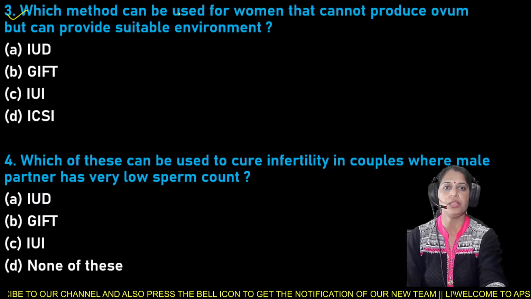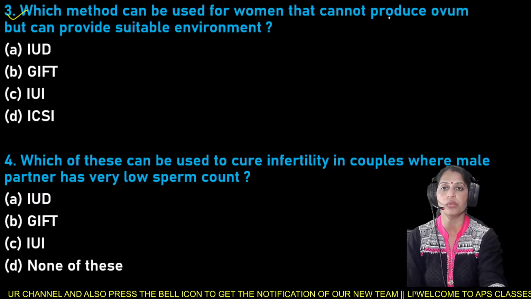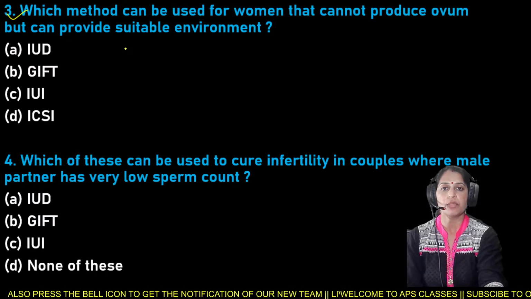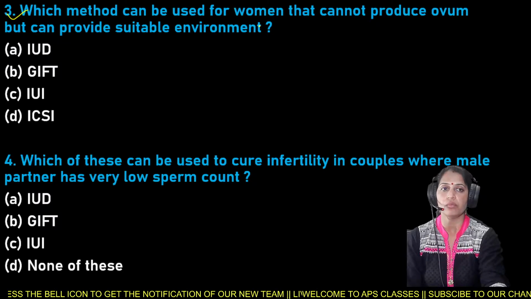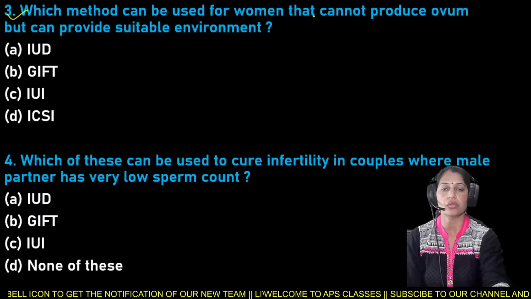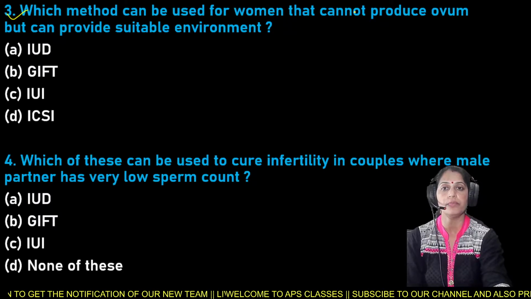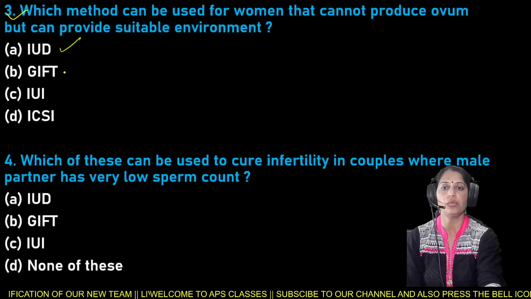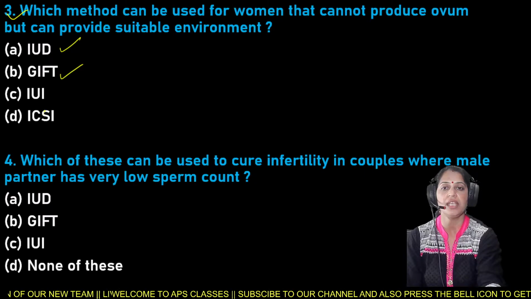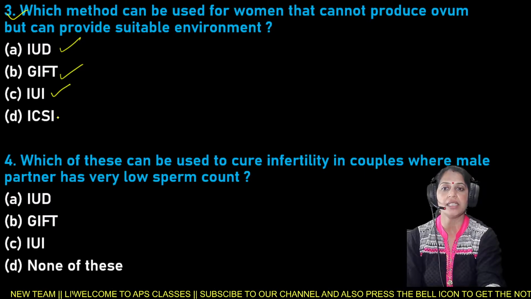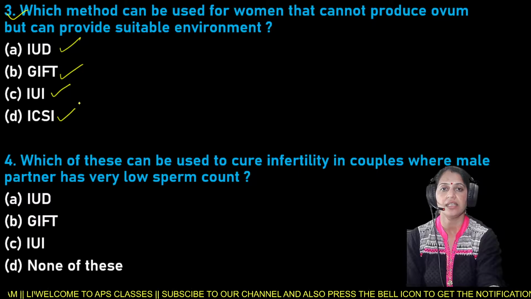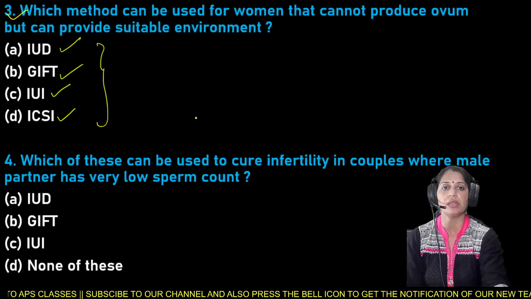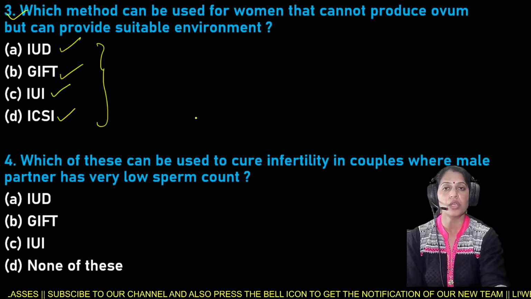Which method can be used for women that cannot produce ovum but can provide suitable environment? Which method can be used for the woman that cannot produce the ovum but can provide the suitable environment? Options are A IUD, B GIFT, C IUI, and D is ICSI. So here this is the question, that is which method can be used for the woman who cannot produce an ovum.